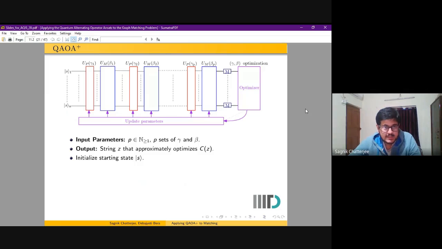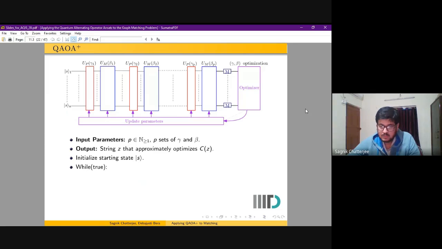We initialize the starting state S. An important point about the starting state is that it should be efficiently preparable from the all zero state. If not, then we lose any speedup we get from the quantum algorithm.